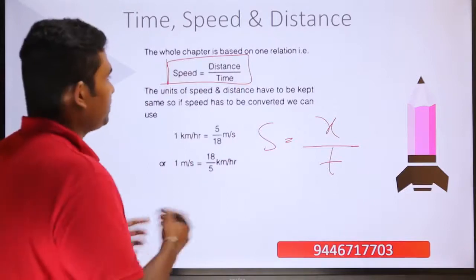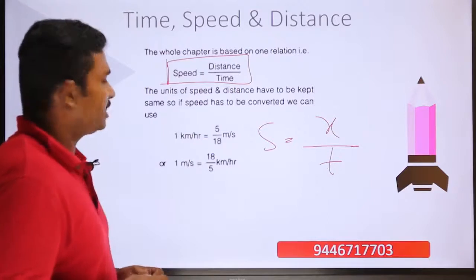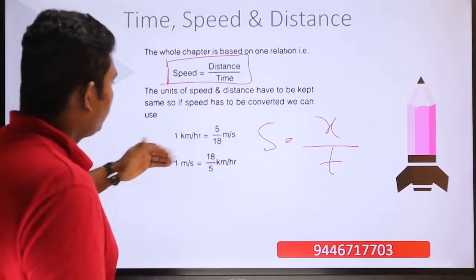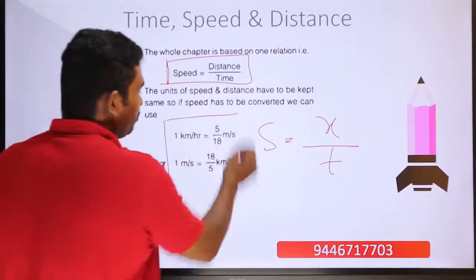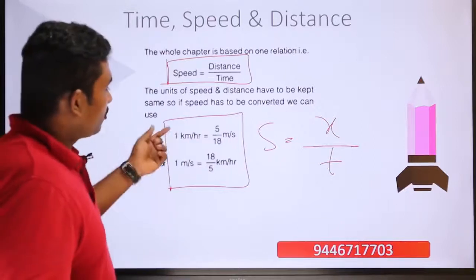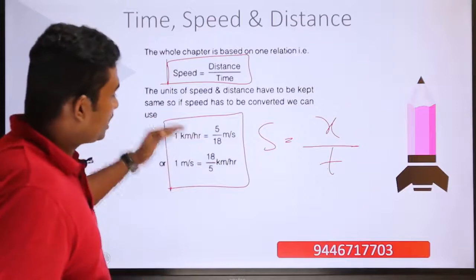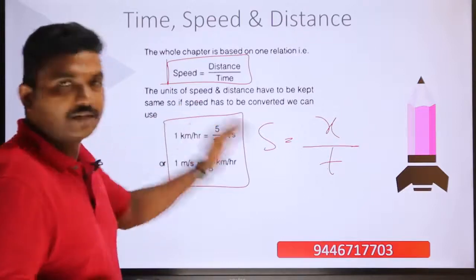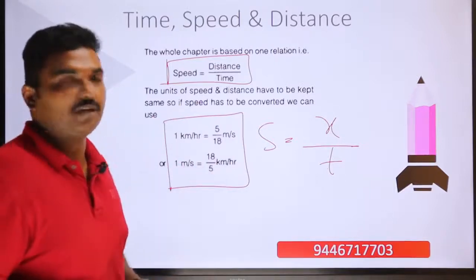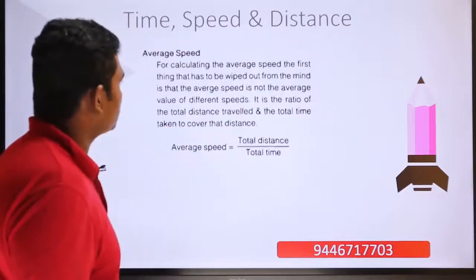Now the units of speed and distance have to be kept the same. If speed has to be converted, we can use meter per second or kilometer per hour. So we will have to convert kilometer per hour into meter per second, or meter per second into kilometer per hour. This relationship is very important, and you will have to write it down into your notes. 1 kilometer per hour equals 5 divided by 18 meter per second, or 1 meter per second is equal to 18 divided by 5 kilometer per hour. These are very basic fundamental relationships.